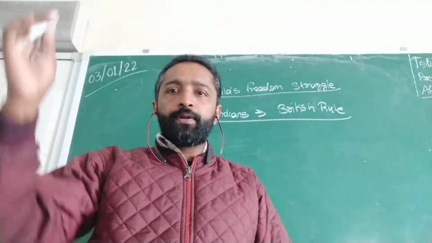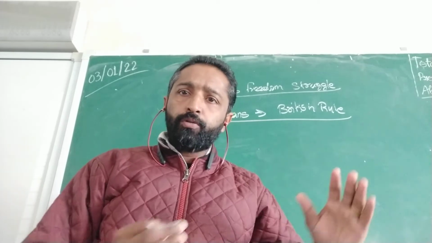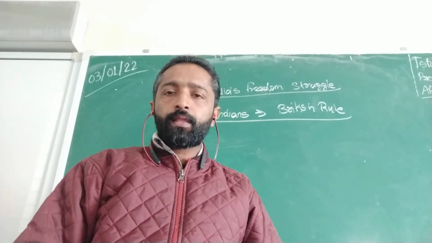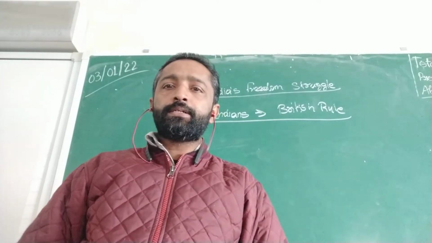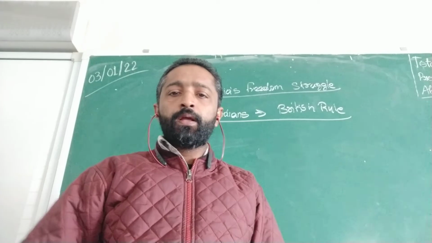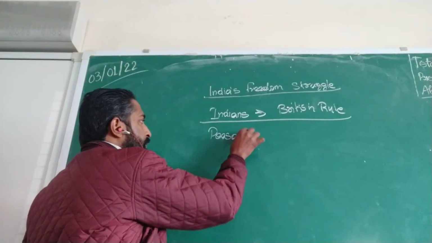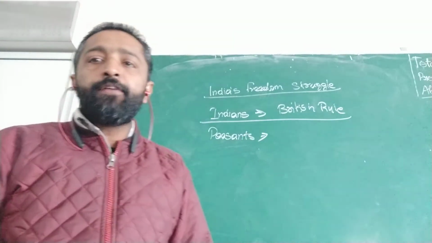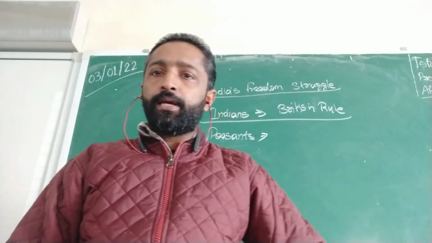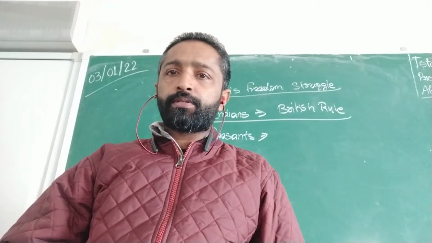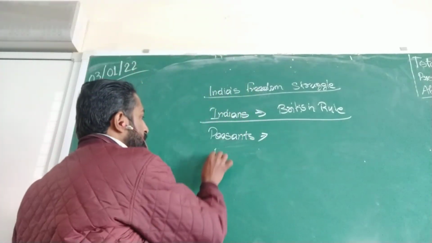The first reason, so we'll go through the different categories of the society and we'll see how the whole of Indians, it's not one section, one area, the whole of Indians, why did they turn against the British rule? The first category that we have is the peasants, the people who do the agriculture. The peasants had to pay heavy taxes. That's what happened to the peasants. So all the peasants in India were against the British rule because all of them had to pay heavy taxes.